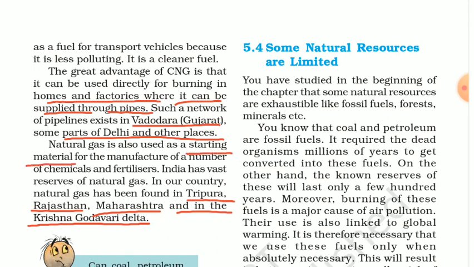Remember this point, the natural gas can also be used as a starting material for manufacturing a number of chemicals and fertilizers. As we had already discussed, hydrogen gas is used to manufacture the fertilizers. Similarly, natural gas is also used as a starting material to manufacture a number of chemicals, as well as the fertilizers. And India has vast reserves of natural gas. Remember this.